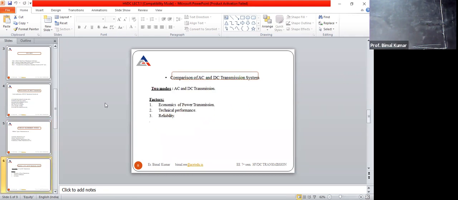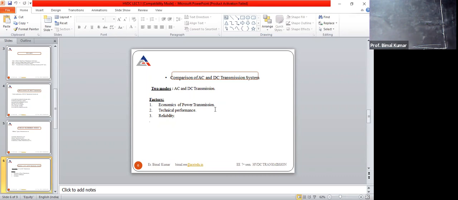Then, if we compare this AC and DC transmission, this will be on the basis of three different parameters. One is economic of the power transmission, second is technical performance, and third is reliability.